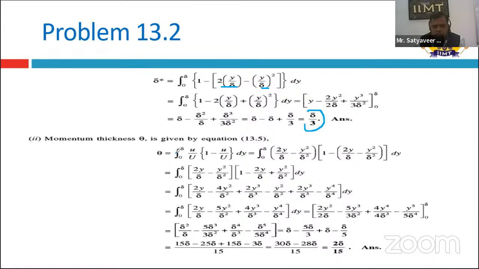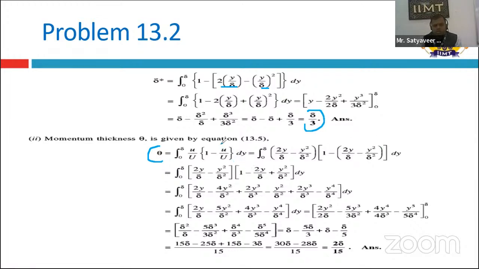Now, the momentum thickness you can find by the formula: integration from 0 to delta of U by U infinity, or U by capital U, into 1 minus U by capital U. This is the formula given for the momentum thickness. Find out the momentum thickness for this particular question.